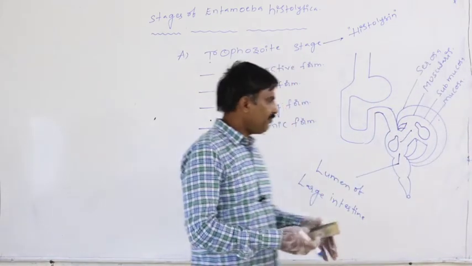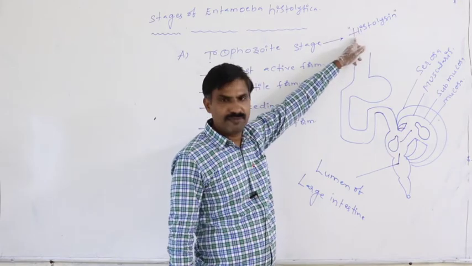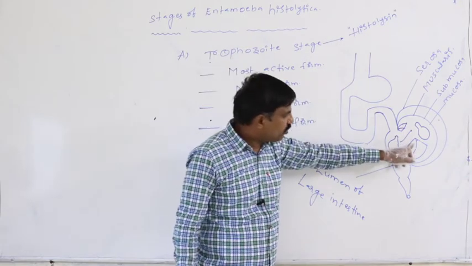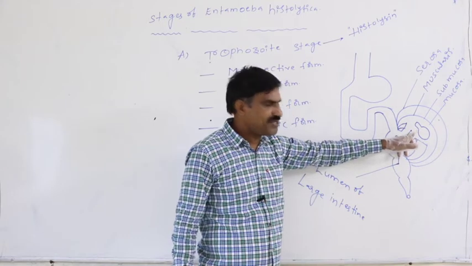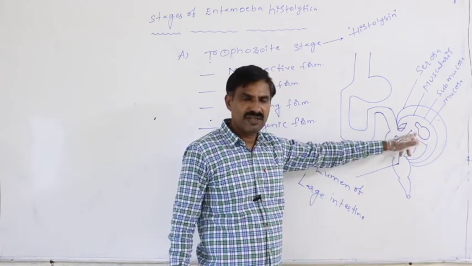So definitely, whenever the trophozoite secretes the histolysin, the mucosa and submucosa get dissolved.